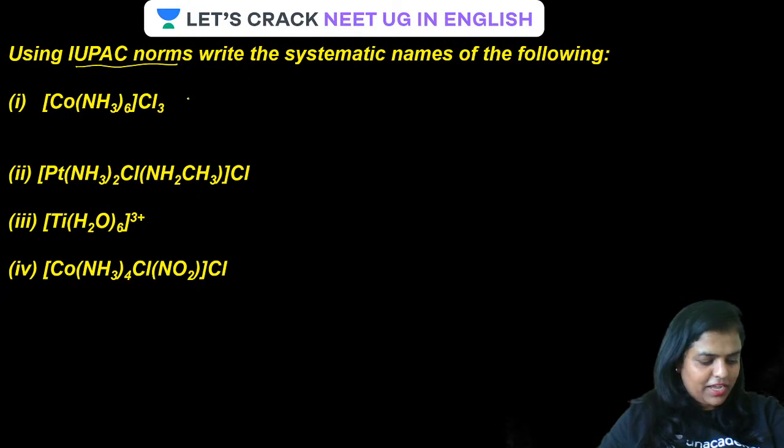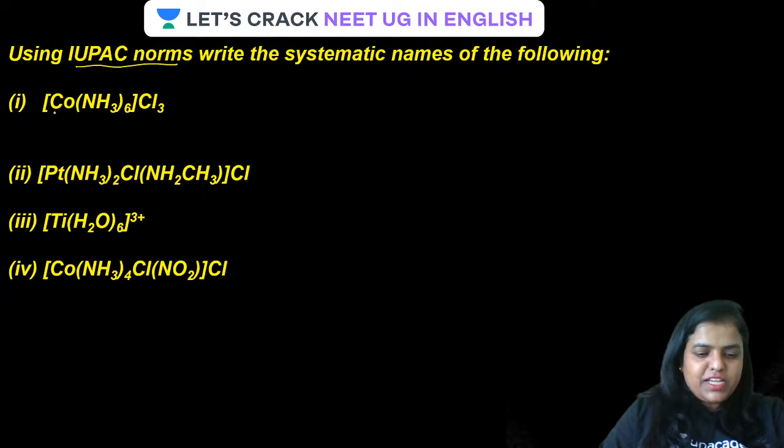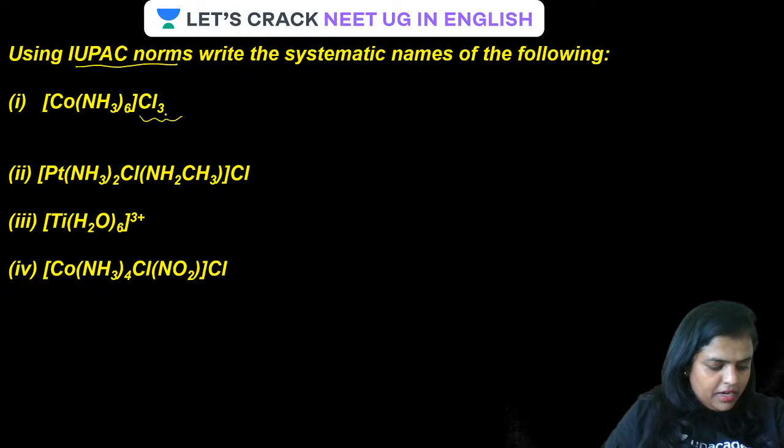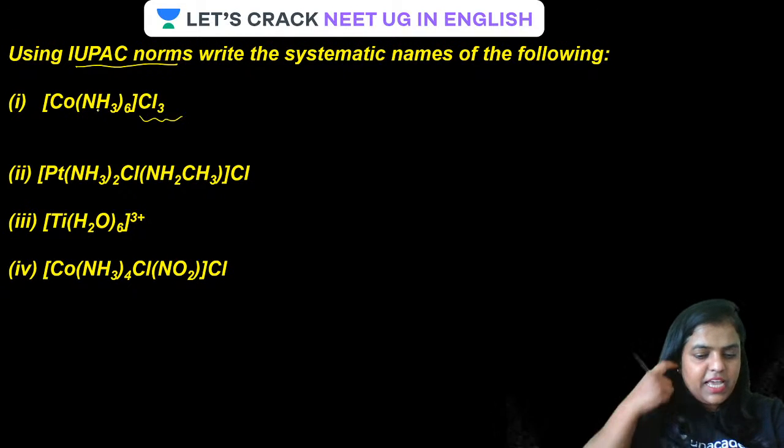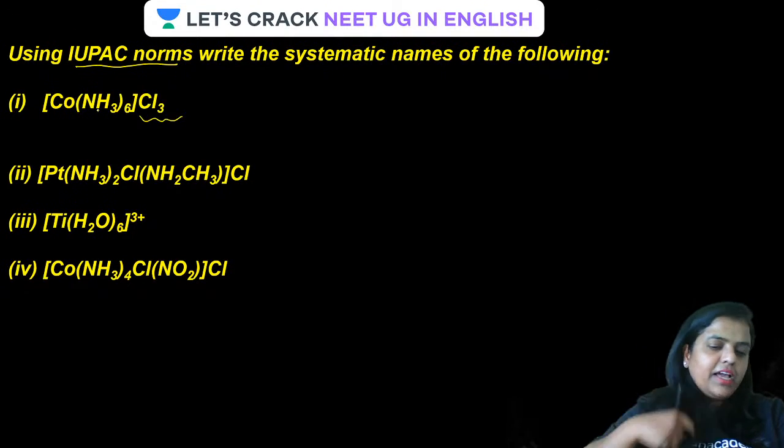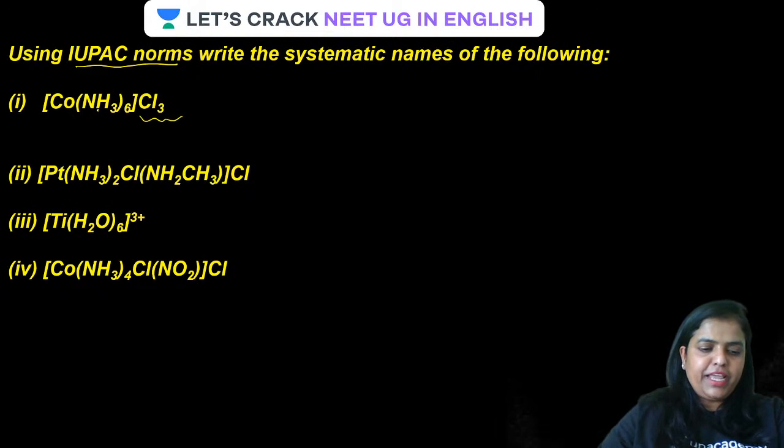Have a look at the screen, guys. What is the name of this one? [Co(NH3)6]Cl3. This is the ionization sphere; Cl is present in it. Yes, it is free. Now let us see how it is to be named, guys.